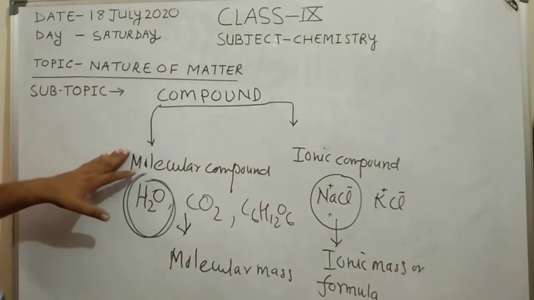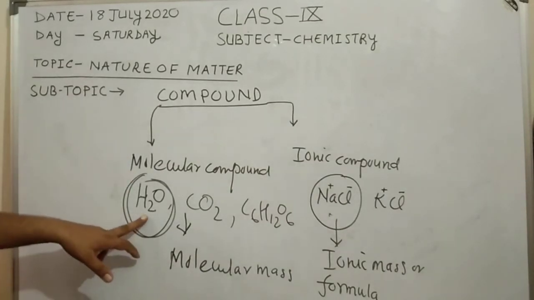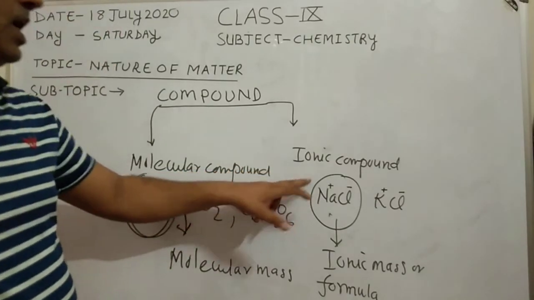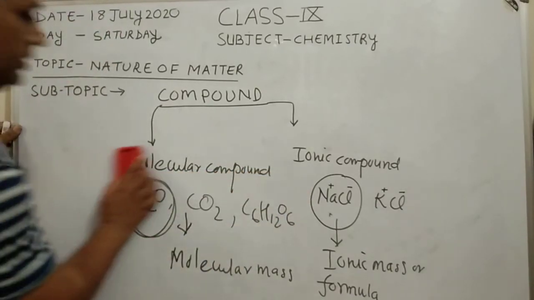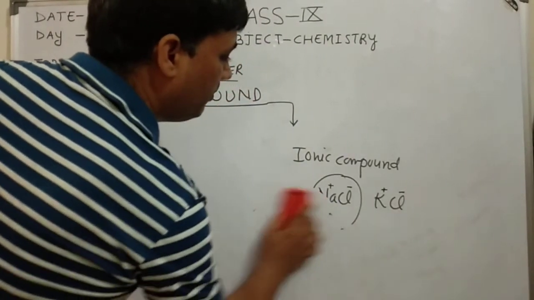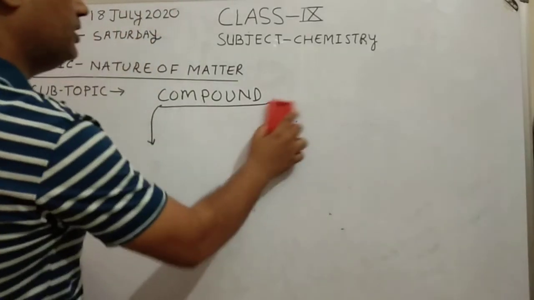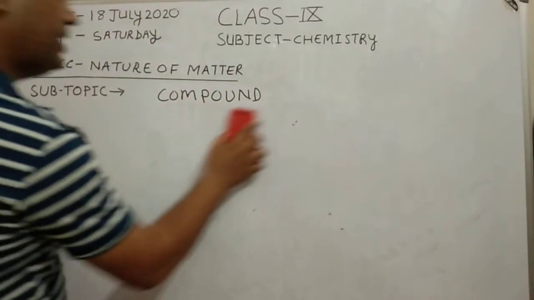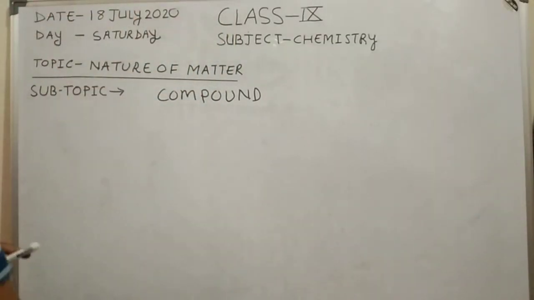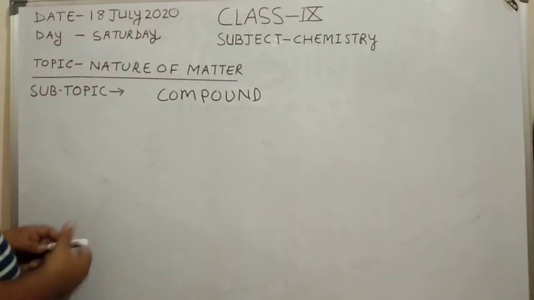So in molecular compound we always calculate molecular mass, and in ionic compound we always calculate ionic mass. Okay. So compound is a chemical substance which is formed by the combination of two or more than two different types of elements. Their elements are joined chemically.